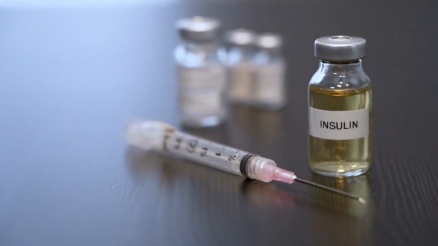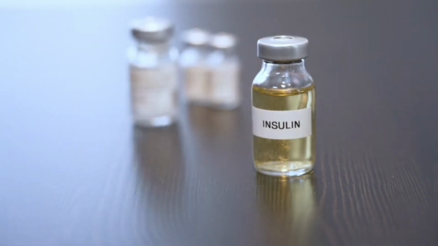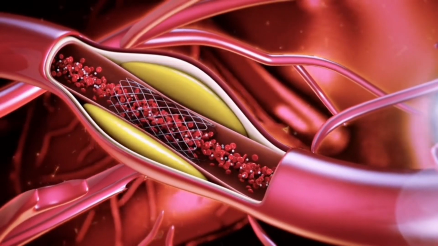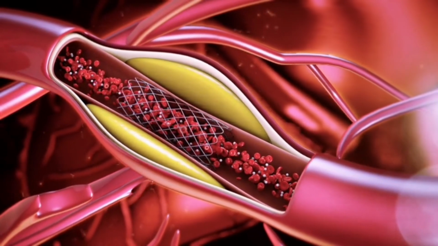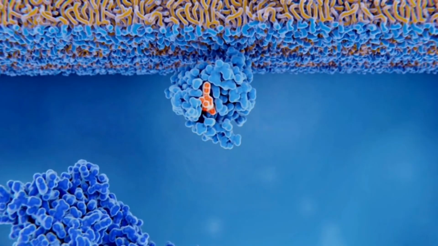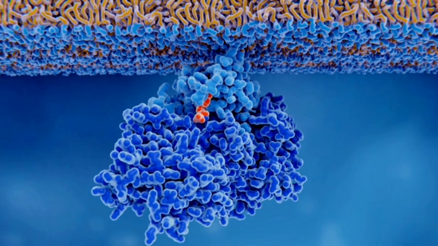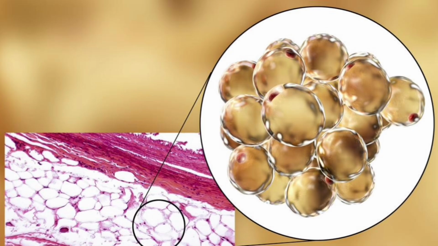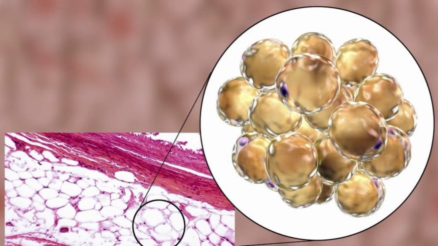One of the key pathways influenced by insulin is the mTOR pathway, which is central to cell growth and protein synthesis. When insulin binds to its receptor, it activates the PI3K-AKT signaling pathway, which in turn stimulates mTOR activity. This stimulation enhances the cell's ability to synthesize proteins, which are necessary for tissue growth and repair. However, in the state of insulin resistance, this process is hindered.